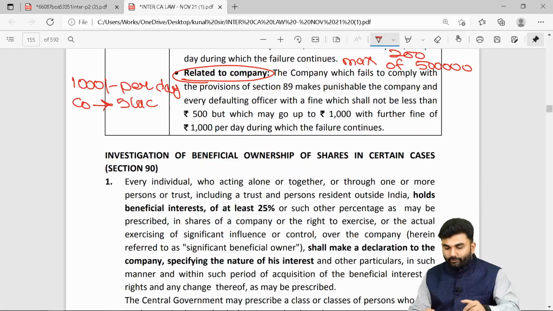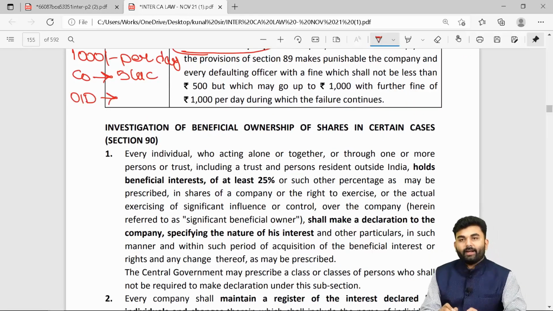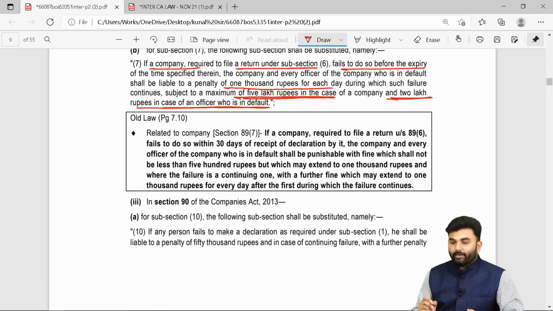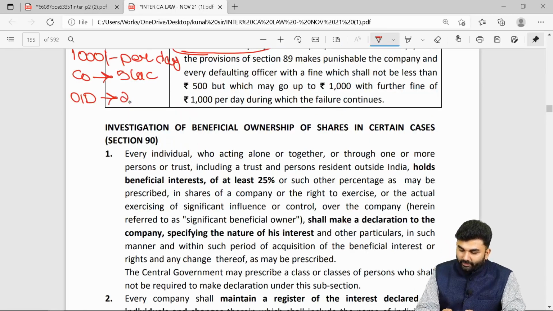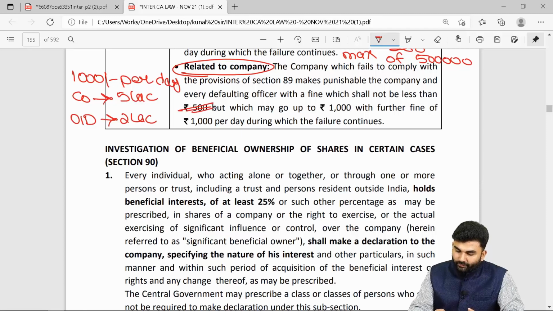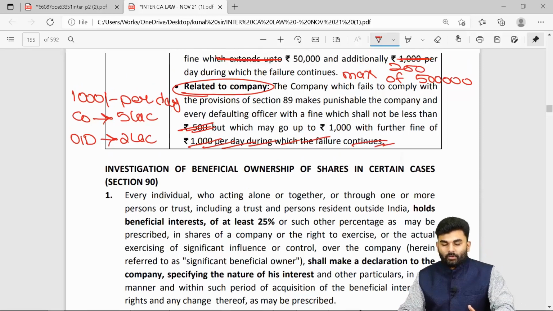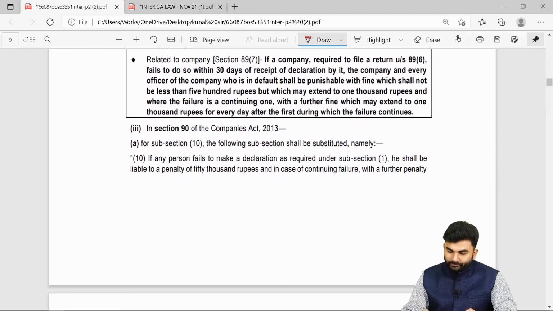An officer in default will be asked to pay a maximum penalty. OID stands for officer in default. The maximum penalty for OID, that is officer in default, will be rupees 2 lakh. So you need to remove this word 500, and you need to remove this further rupees 1,000. Under section number 89, you need to make 2 changes inside the penalty provision.